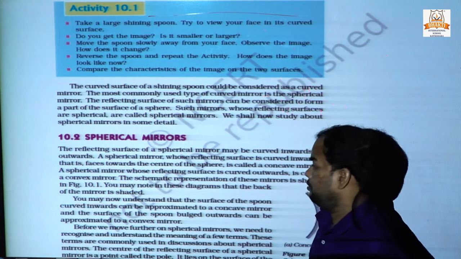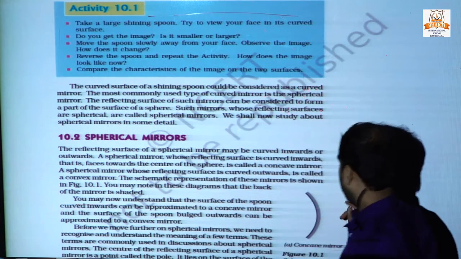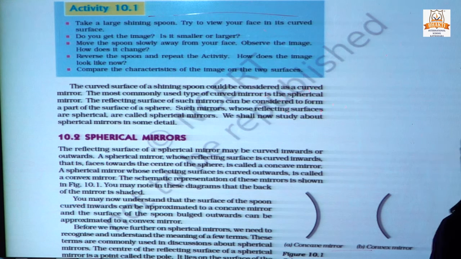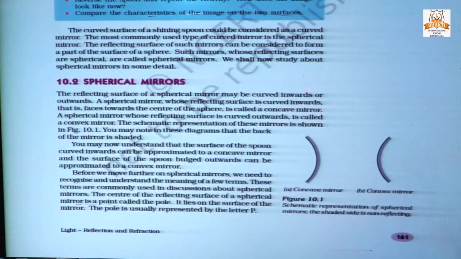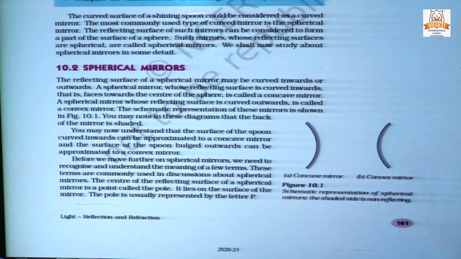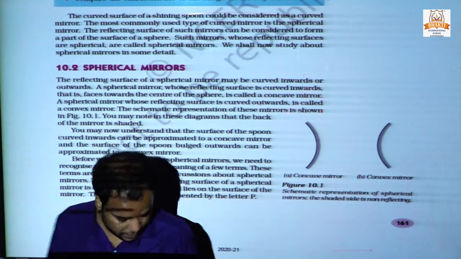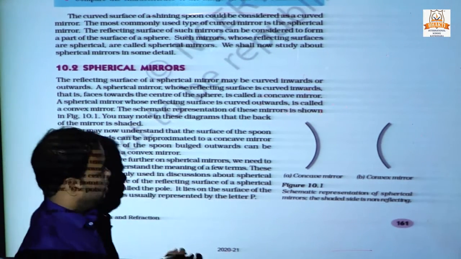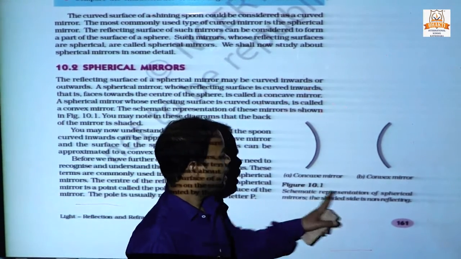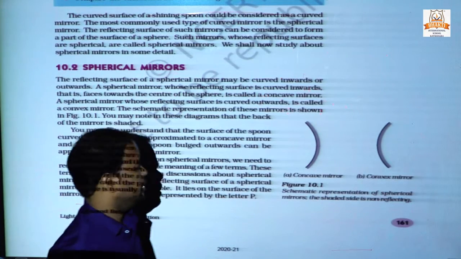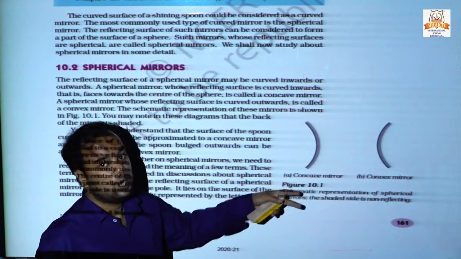So as you can see, this is a spherical mirror. This is a concave mirror and this is a convex mirror. Why?